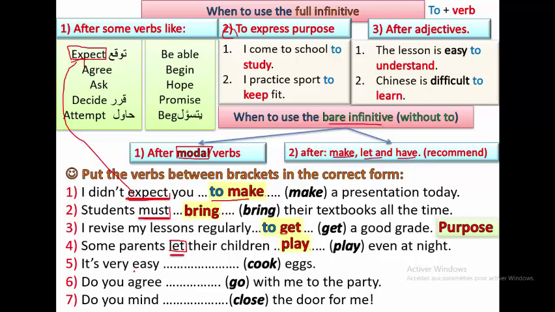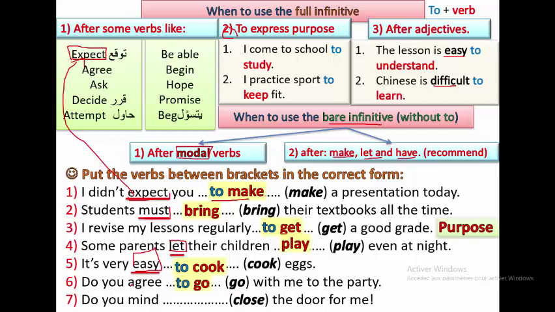5. It's very easy to cook eggs. We have easy, and easy is an adjective. It's like this one here, easy, difficult. So we use to plus verb, to cook. 6. Do you agree with me, or do you agree to go with me to the party? So why?